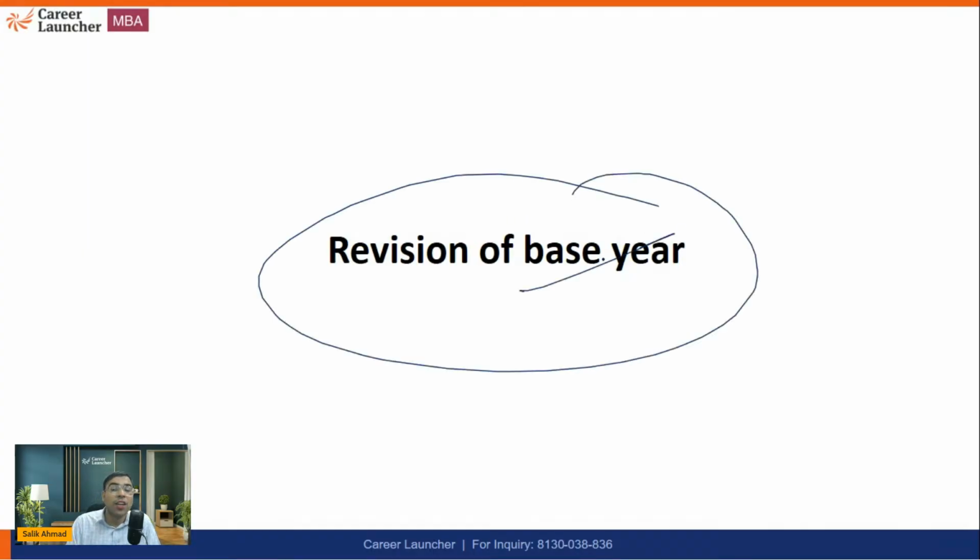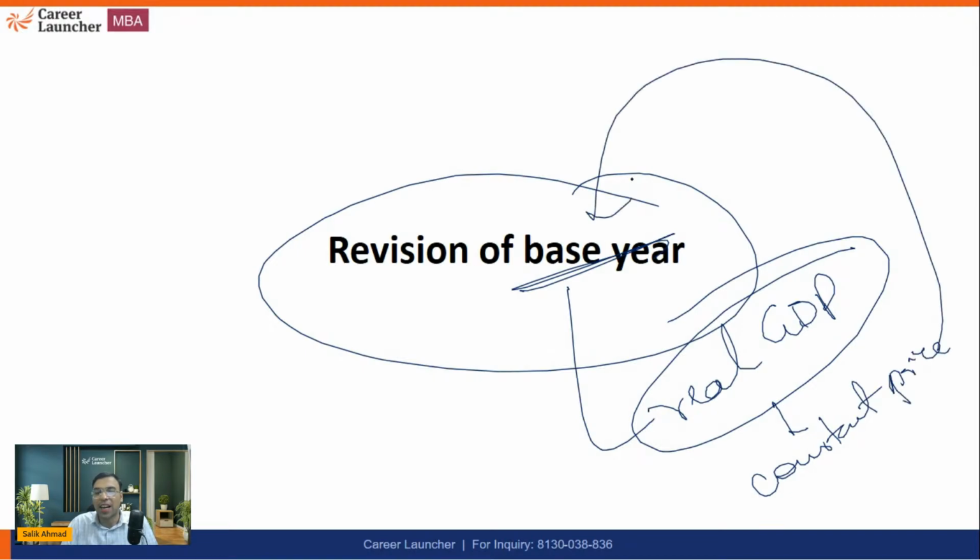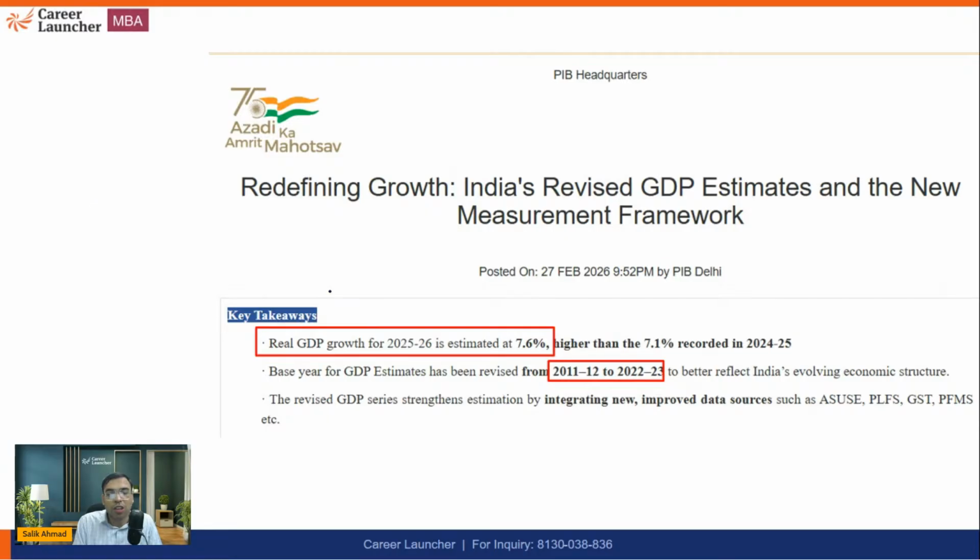Now we are talking about revision of the base year. It must be related to real GDP, because in nominal GDP there is no concept of base year. That is actually GDP at current price. But this is GDP at constant price, so we have to take a constant price, and for that we have a base year. We take the price of the base year. Earlier it was 2011-12. Now we have upgraded it to 2022-2023. And this is very important. Why have we upgraded it? That is what we are going to discuss.